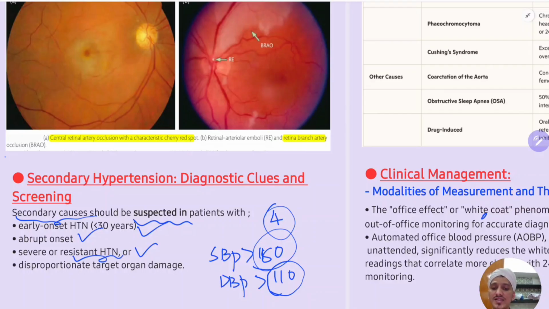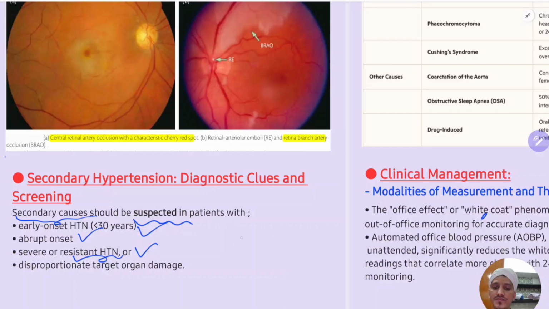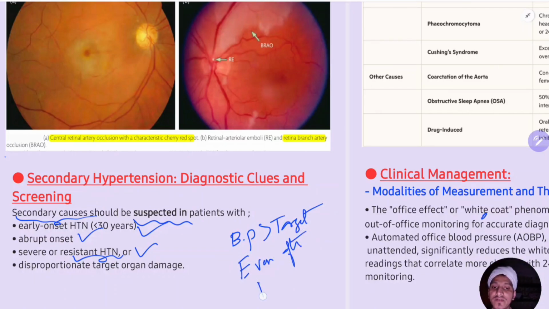And resistant hypertension is when the patient's BP is above the target even after receiving three antihypertensive agents, including a diuretic.